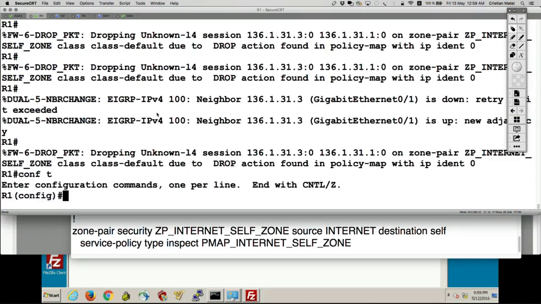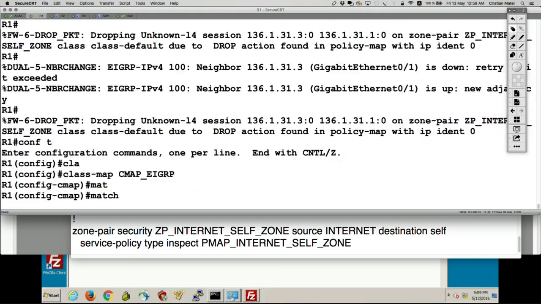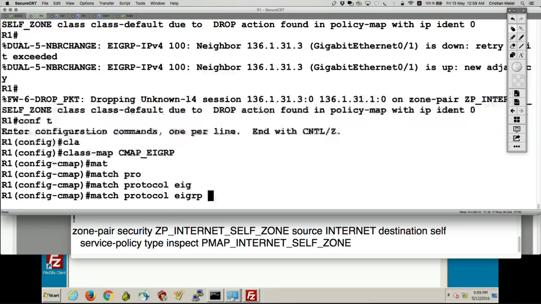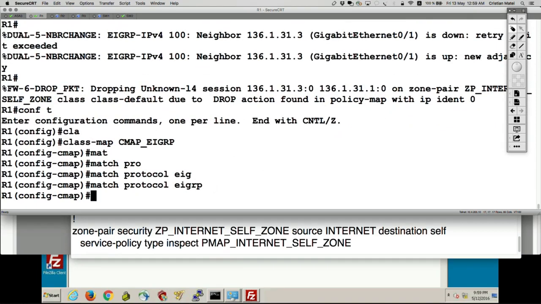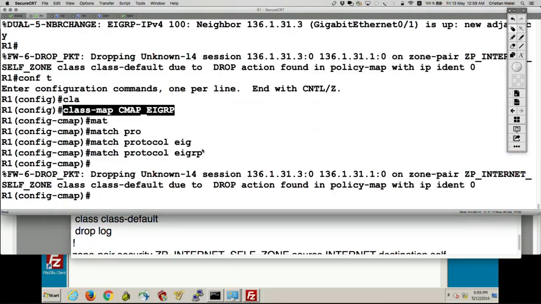And I'm not sure if I can say class map. Probably I cannot. Class map, CMAP, EIGRP. Probably it doesn't support match protocol EIGRP. If it would, or it seems to support that. Class map EIGRP, matching the protocol.